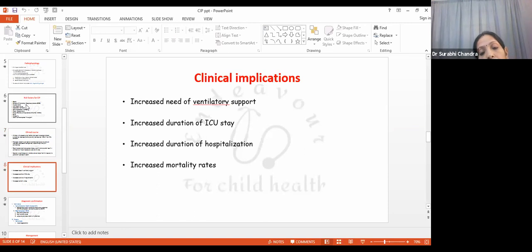Clinical implications are very important. Why do we need to identify ICU acquired weakness? Because it leads to increased need of ventilatory support, and then increased duration of ICU stay, increased duration of hospital stay, increased mortality rates, increased morbidity, and increased economic burdens to the family.